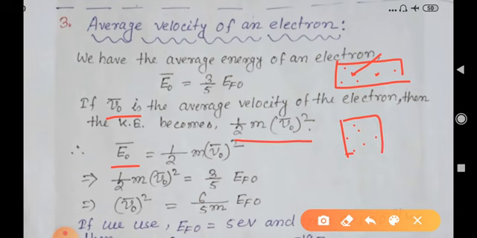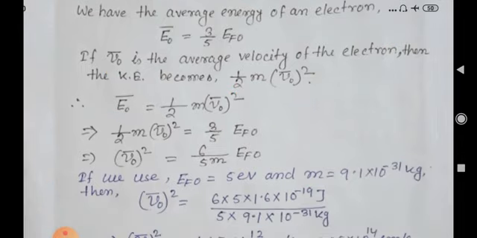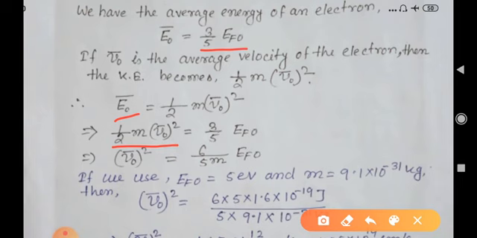Therefore we can make these two terms equal, that is E0 bar is equal to half m V0 bar square. By rearranging this equation we get half m V0 bar square is equal to 3/5 of EF0, since in place of E0 bar we have used 3/5 of EF0. Therefore V0 bar square is equal to 6 EF0 by 5 m, where m is the mass of the electron.